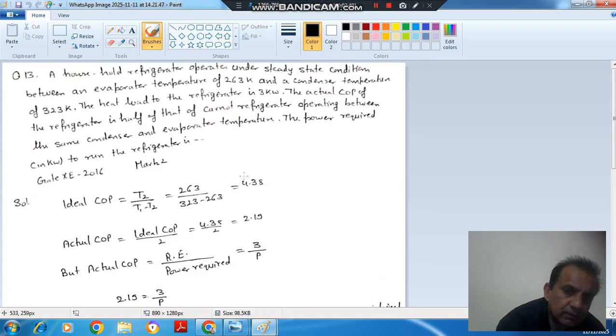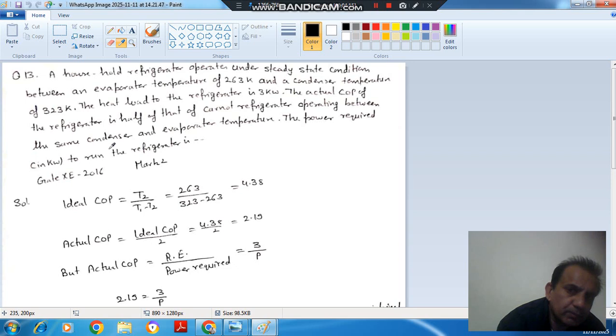Next is question number 13. A household refrigerator operates under steady state conditions between an evaporator temperature of 263 Kelvin and condenser temperature of 333 Kelvin. The heat load to the refrigerator is 3 kilowatt. The actual COP of the refrigerator is half of that of a Carnot refrigerator operating between the same condenser and evaporator temperature. The power required to run the refrigerator is dash.